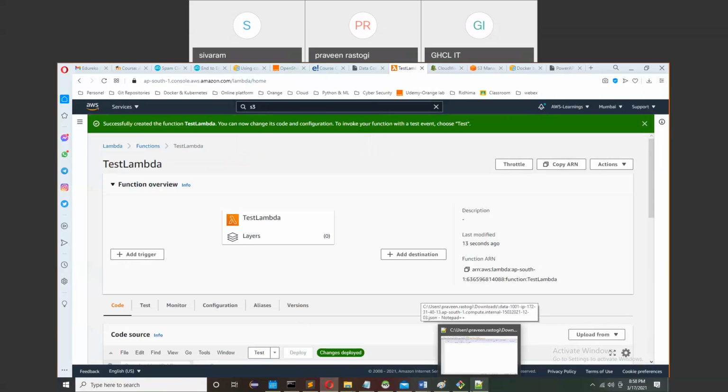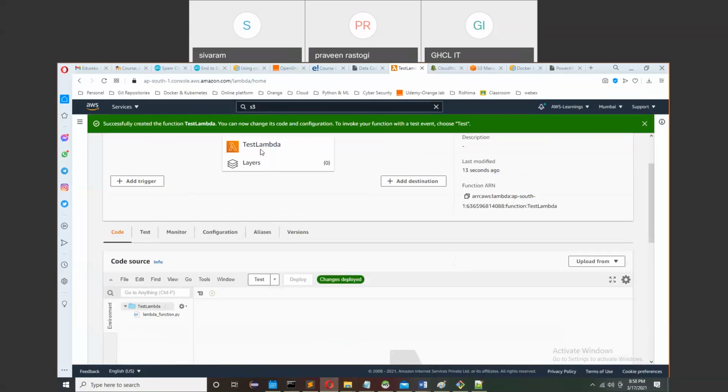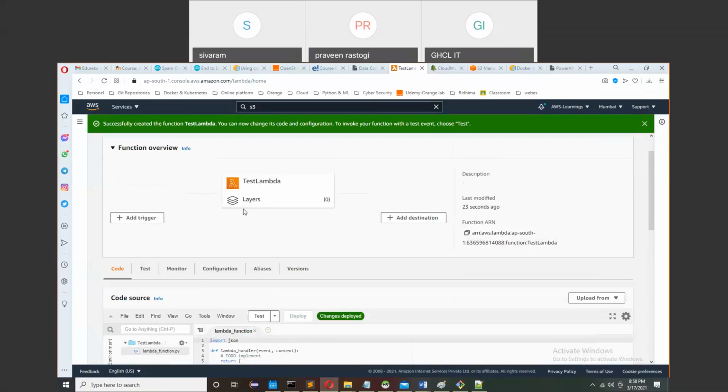Just see here, I have created a Lambda function. Presently it is blank, it does nothing. Unless I create it as a service, we cannot call it from other places, like from a script or from the browser.